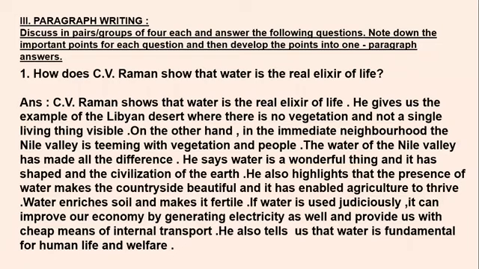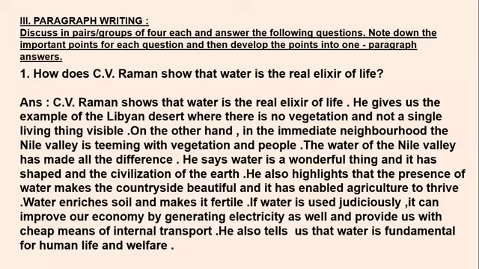Whereas he said the other side, in the immediate neighborhood, means just beside it, there was the Nile Valley and it was teeming with vegetation and people, means it was blooming with greenery, with the vegetation, with the trees, with the shrubs, and the people and the animals and the birds residing over there. Why? Just because the Nile Valley was there, because the Nile water was flowing from there, which was making the land very fertile, and it was possible to have good vegetation and sustenance of life and people over there.